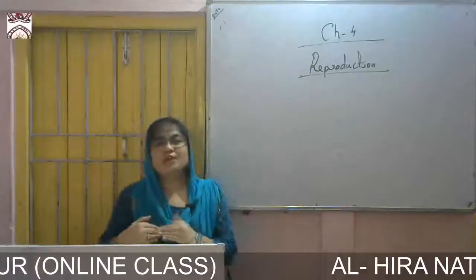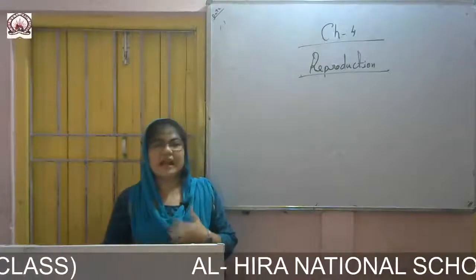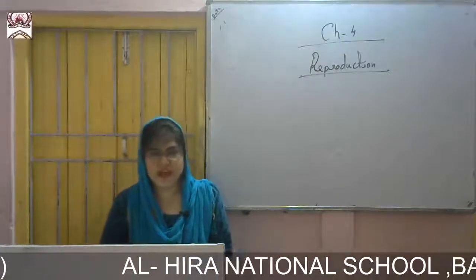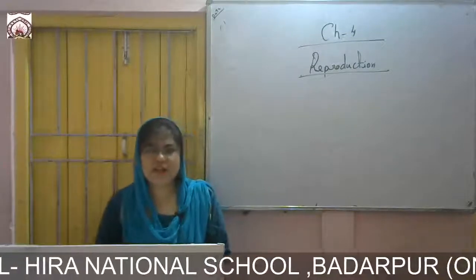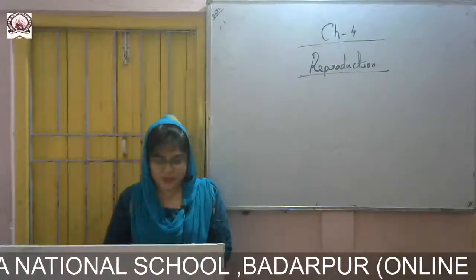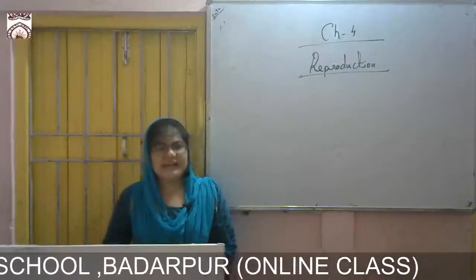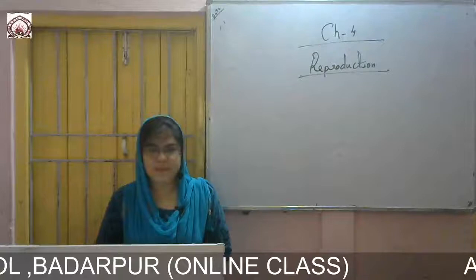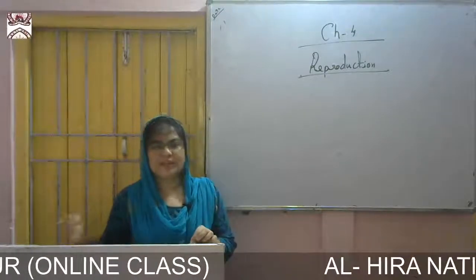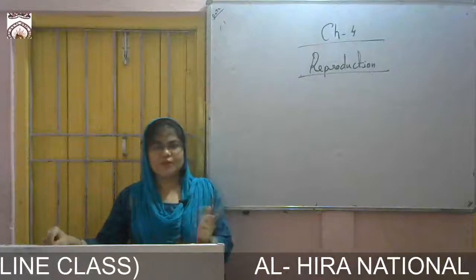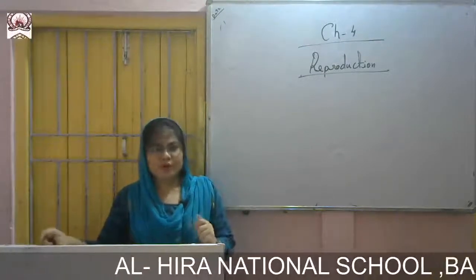Twin babies are of two types: identical and non-identical. How do we get twins, or how do we get a single baby? Usually only one ovum is produced at a time, so one baby is born. Only one ovum is produced at a single time, which fuses with the sperm and gives rise to a new baby.